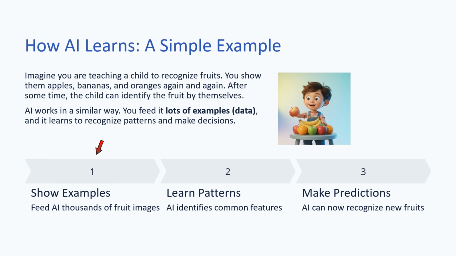Step 1 is show examples. Feed AI thousands of fruit images. Step 2 is learn patterns. AI identifies common features. Step 3 is make predictions. AI can now recognize the new fruits.